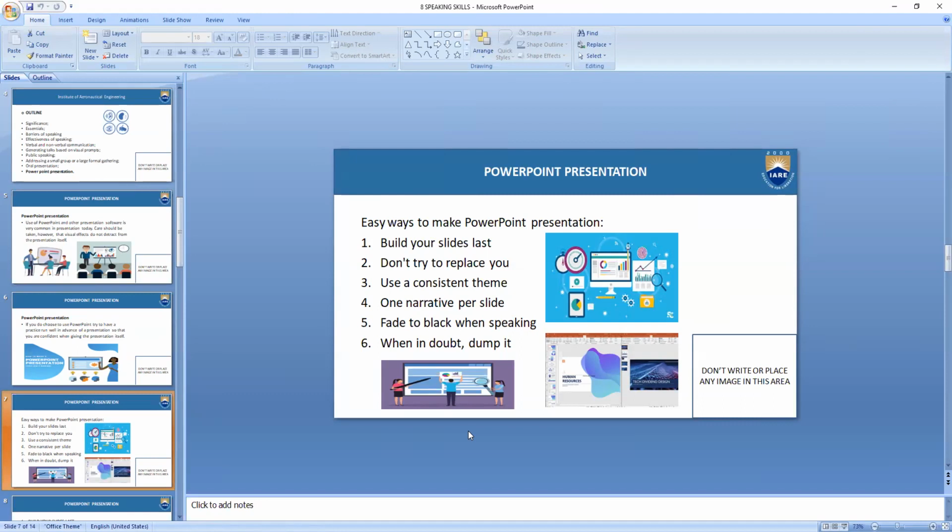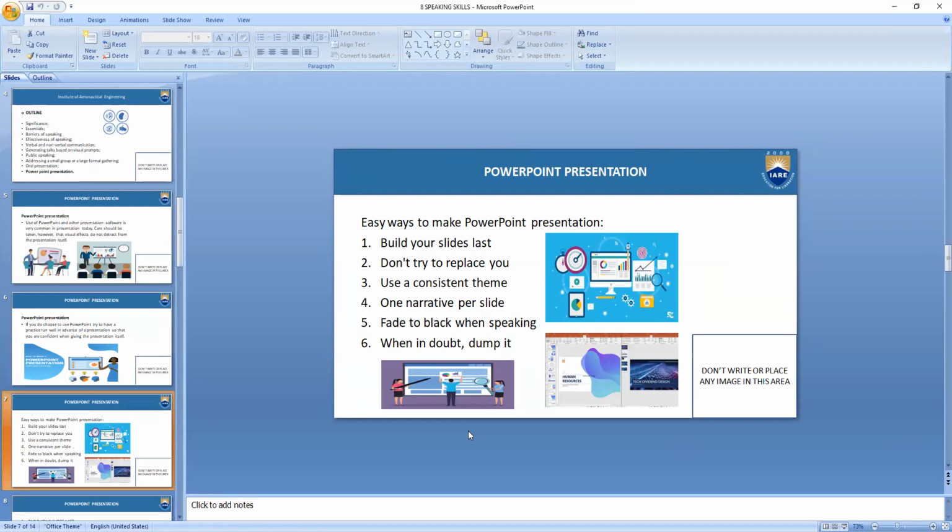Use a consistent theme. Don't put slides because you like them, but because they are necessary over there. If you put a slide, your presentation should become enhanced. It has to improve rather than become a disaster.